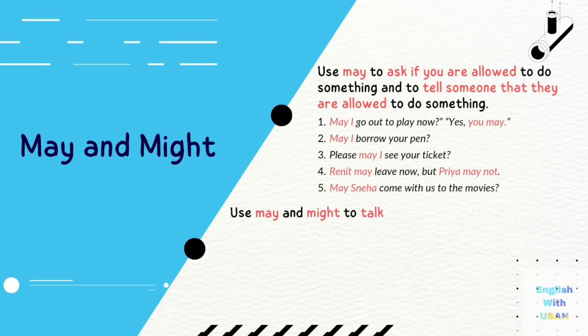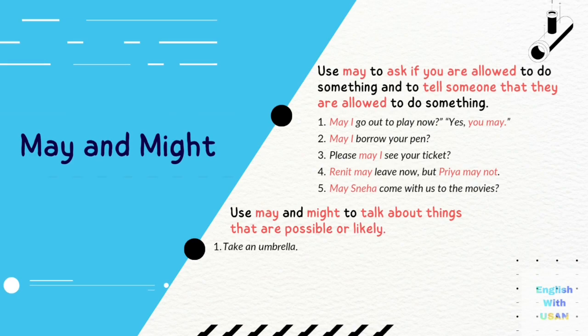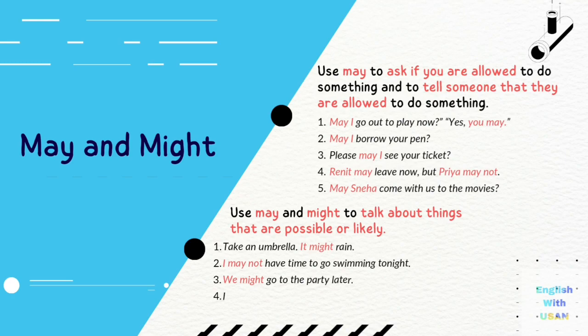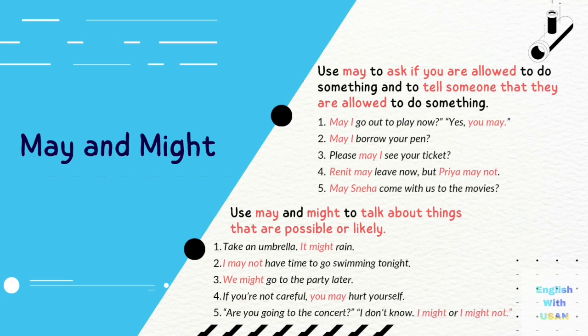Use may and might to talk about things that are possible or likely. Take an umbrella, it might rain. I may not have time to go swimming tonight. We might go to the party later. If you are not careful, you may hurt yourself. Are you going to the concert? I don't know. I might or might not.